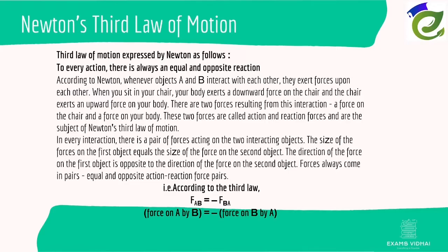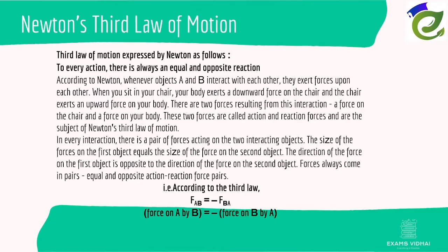The size of the force on the first object equals the size of the force on the second object. The direction of the force on the first object is opposite to the direction of the force on the second object. That is, action and reaction are always opposite forces. Therefore, forces always come in pairs, equal and opposite: action and reaction.